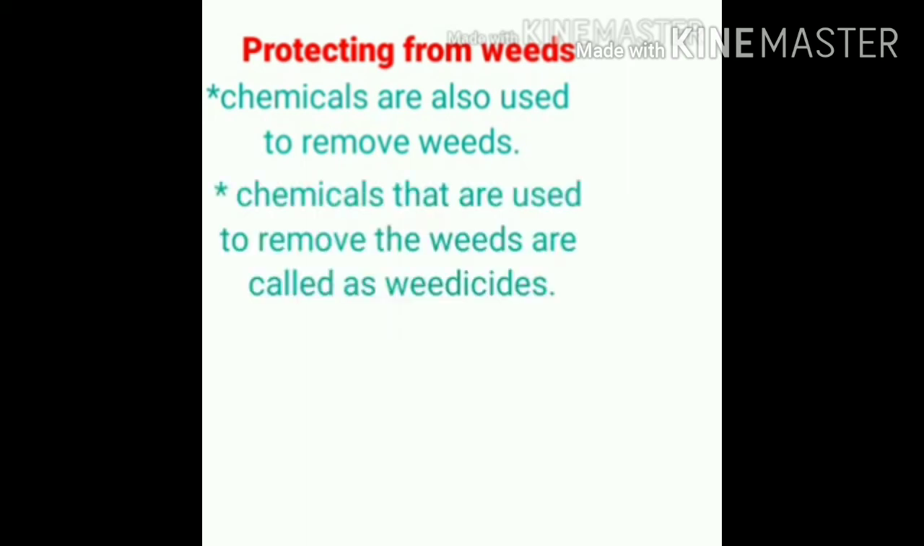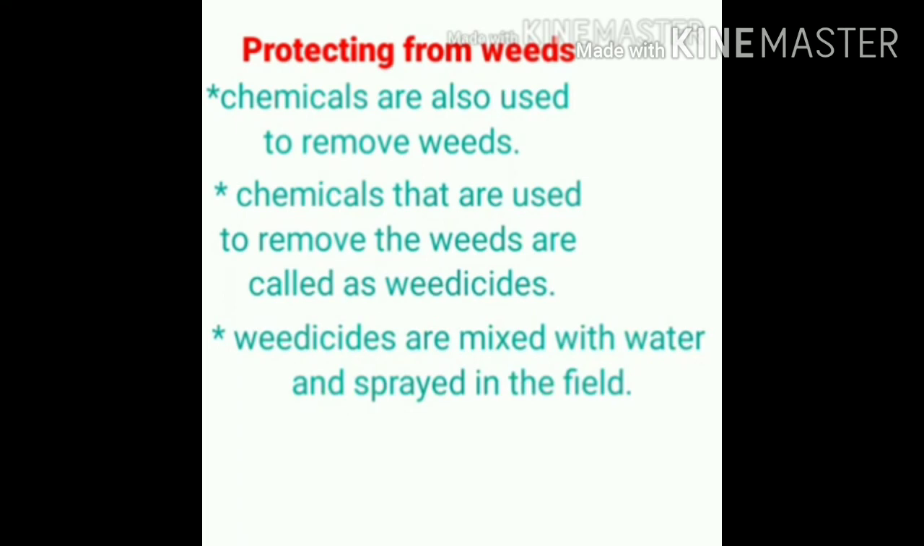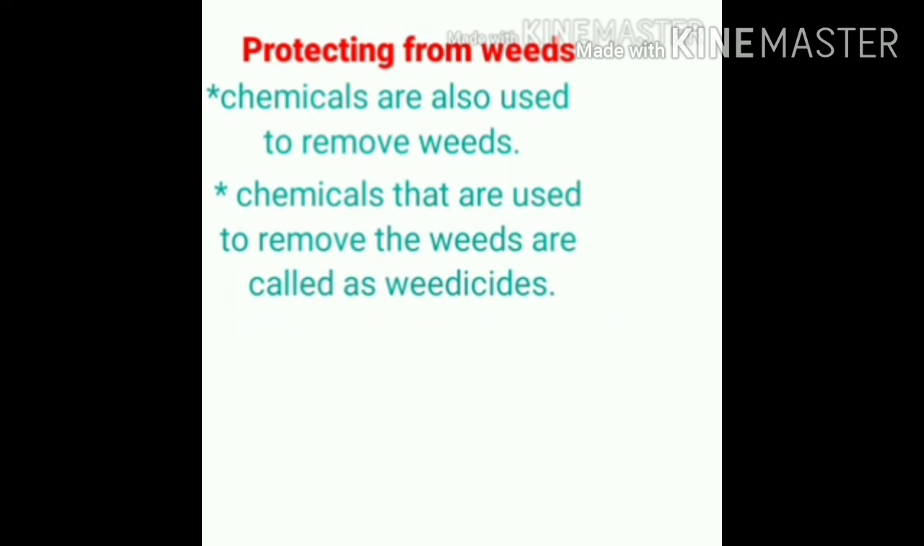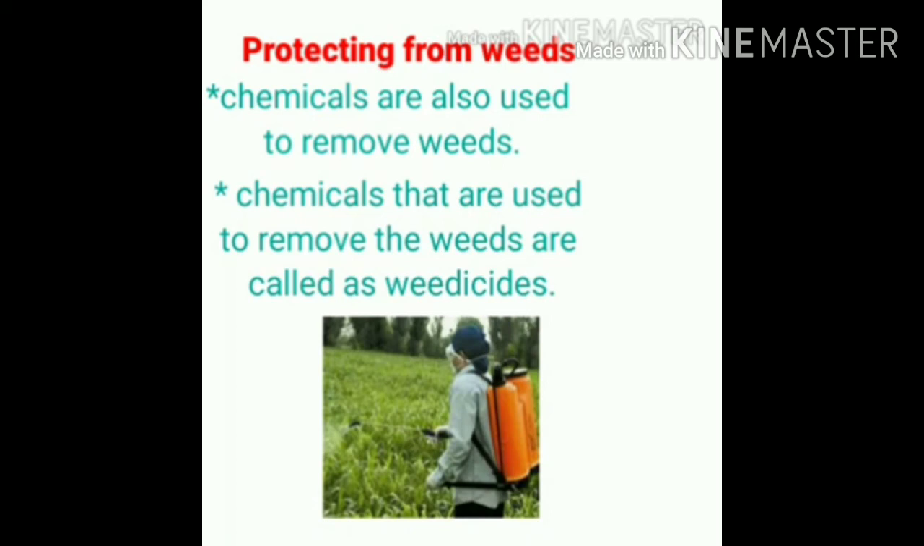Mostly 2,4-D (2,4-dichlorophenoxyacetic acid) is used as a weedicide. While using weedicides, this is mixed with water and it is sprayed in the field. While spraying the weedicides, the farmer has to cover the nose and mouth, because when inhaled this chemical can create respiratory problems. That means it affects the health of the farmer.